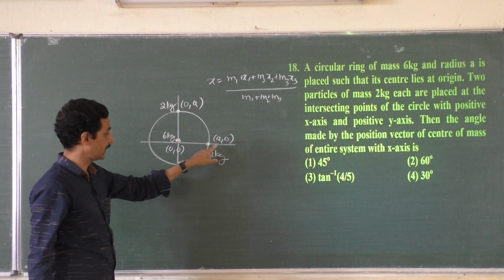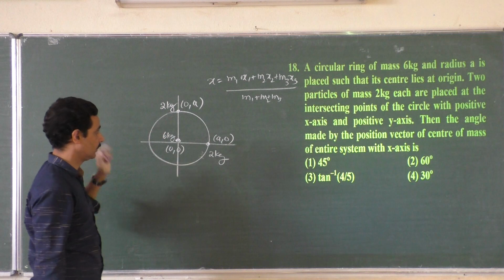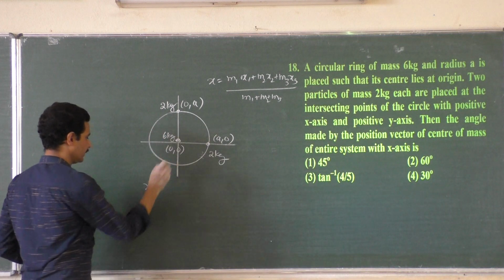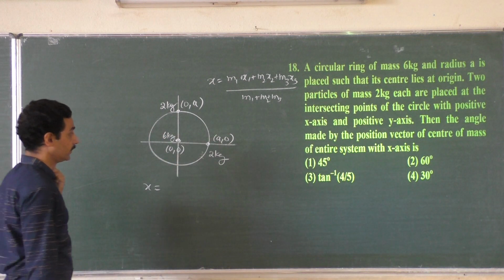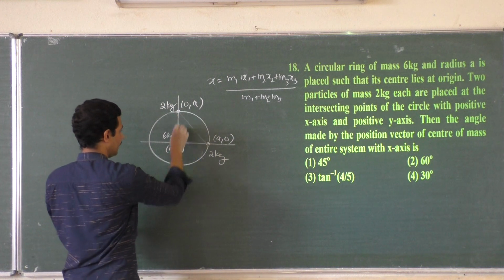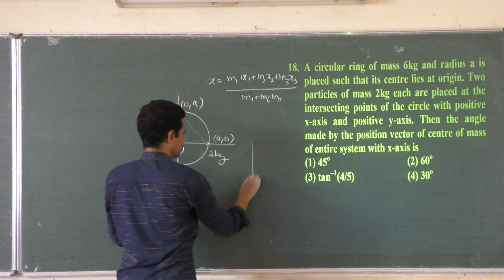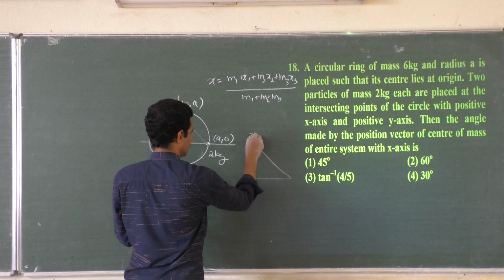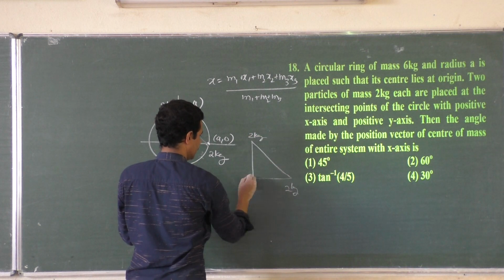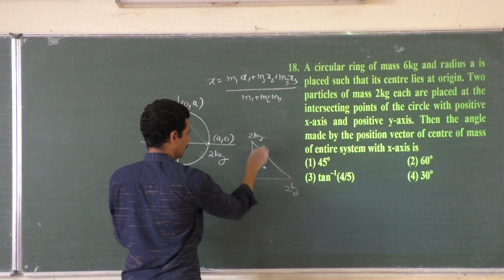X-axis is a, Y-axis is 0, and 0, 0. What is the coordinate x? Where are the x coordinates? So the center of mass should lie somewhere here. It is like a triangle, right? Here is 2 kg, here is 2 kg, and here is 6 kg. The center of mass should lie somewhere inside the triangle.